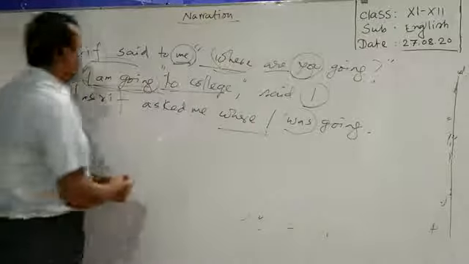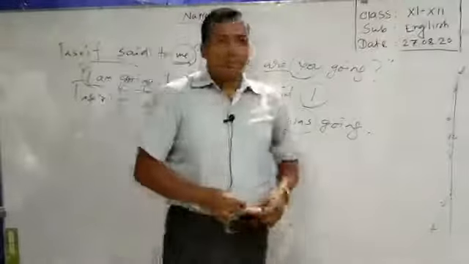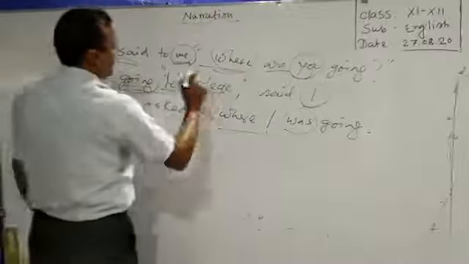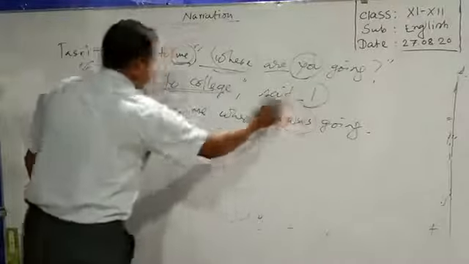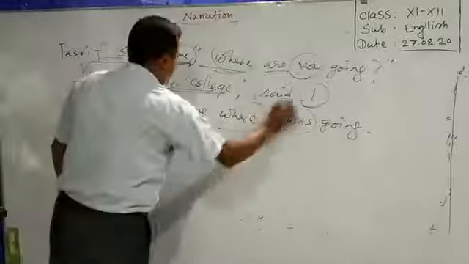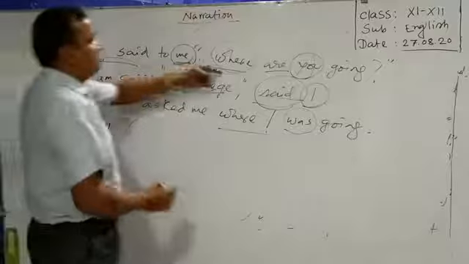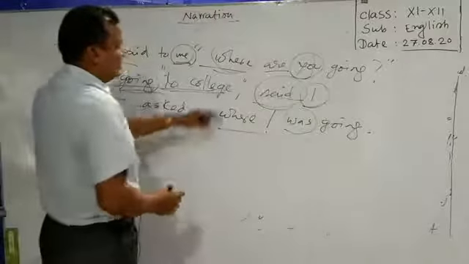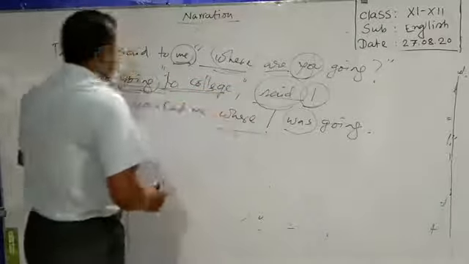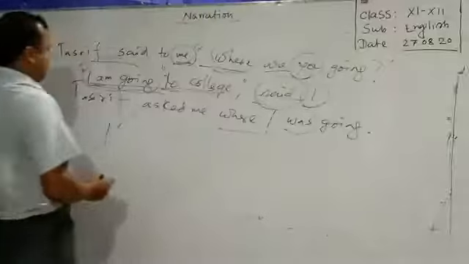After discovering this incomplete part, you have to change this part into indirect one. So this is a sentence, I am going to college. Now we can turn it into indirect one using the speaker first I. Said to will be replaced by replied, as the first speech was an interrogative sentence. So the second speaker here is replying to the answer that was asked by Tashrif.